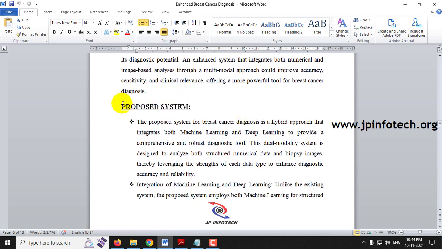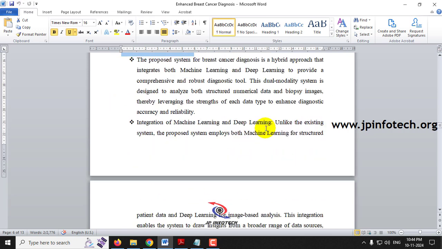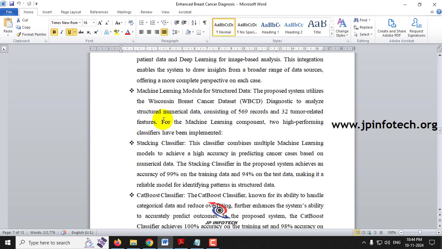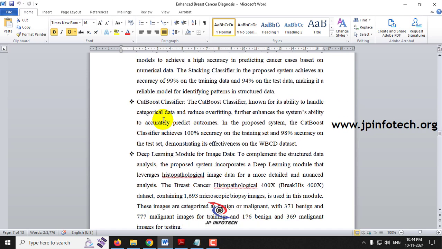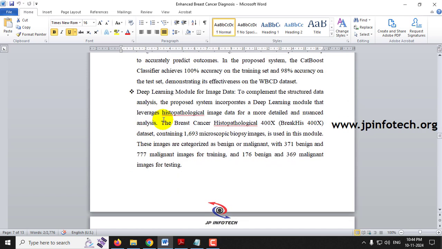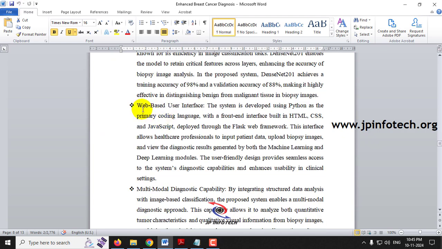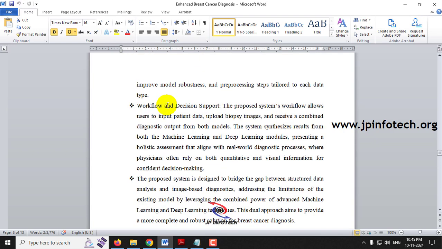Coming to the proposed system, what has been mentioned till now has been explained in detail: the dataset, the models, the stacking classifier, CatBoost, and the histopathological image based DenseNet part have been explained clearly. Those details are given in the proposed system.